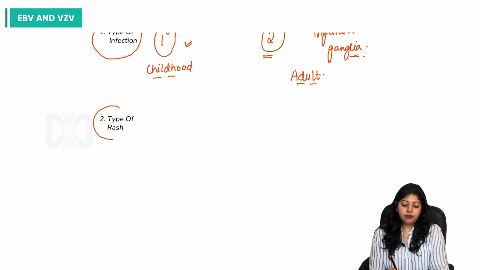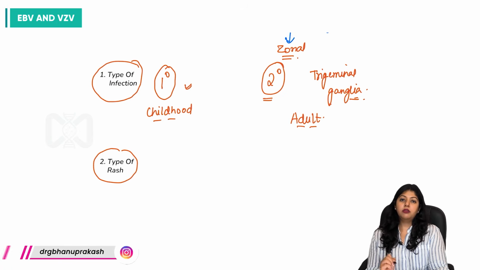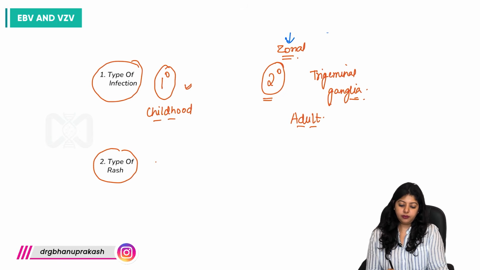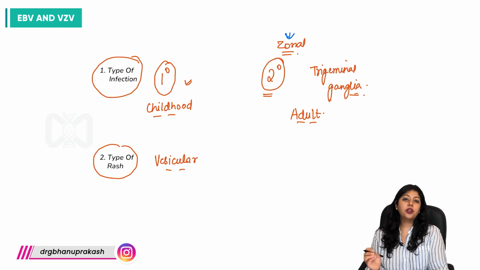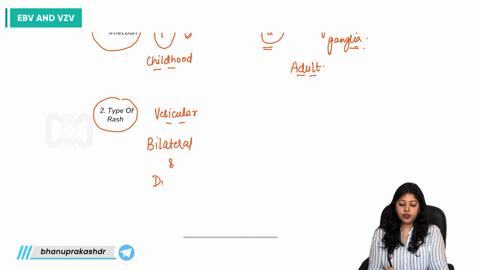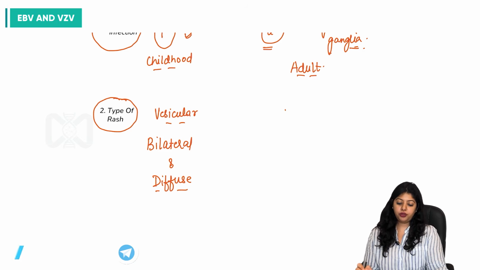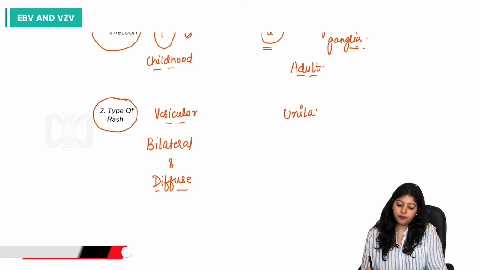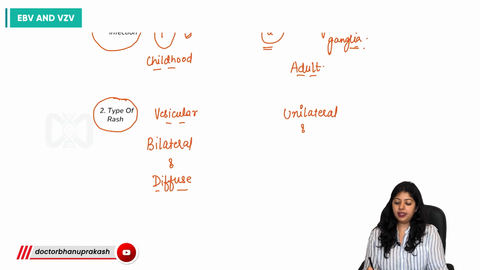So what is the type of rash in chickenpox? Firstly, the rashes are vesicular in nature, and they are bilateral as well as diffuse. And the description for shingles or zoster is that these rashes are unilateral and segmental. Why do we say segmental?